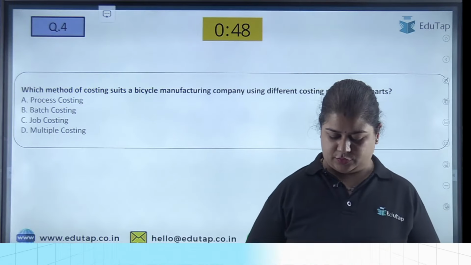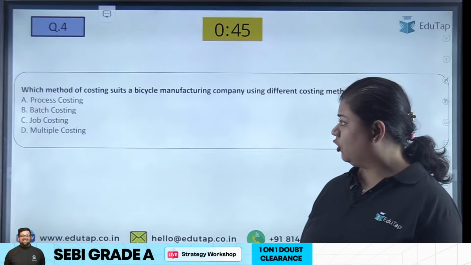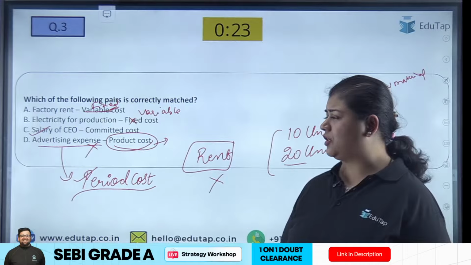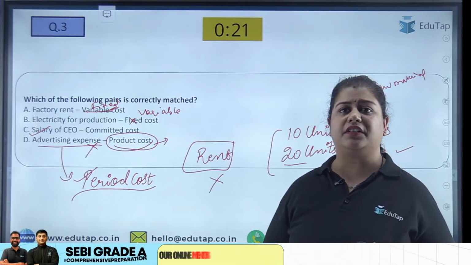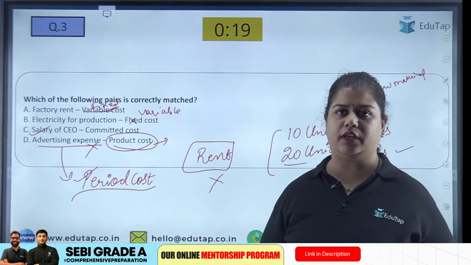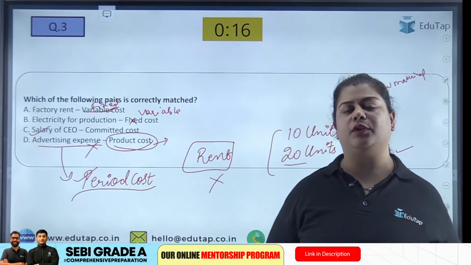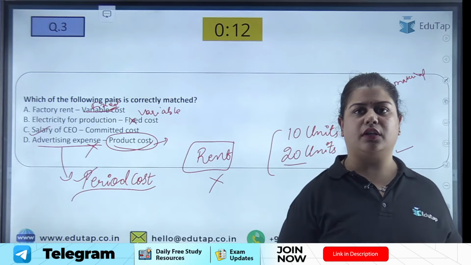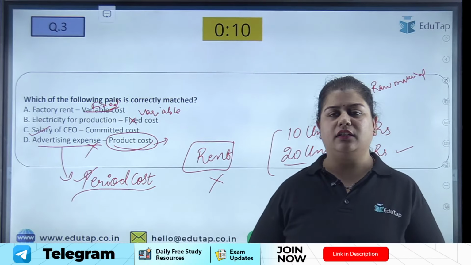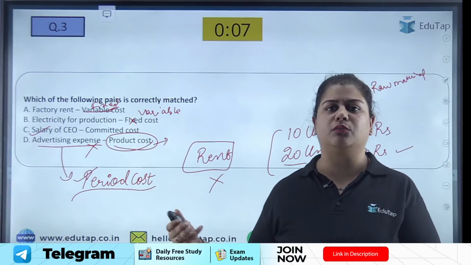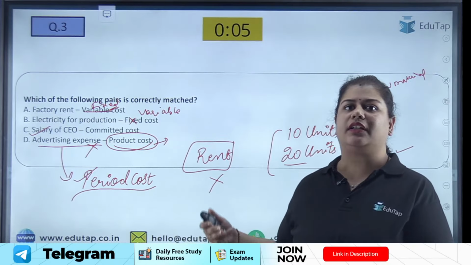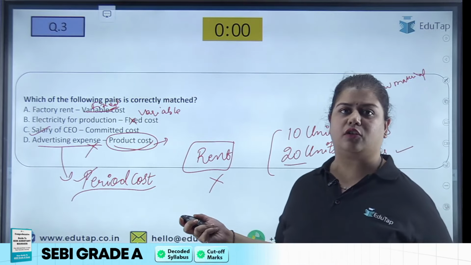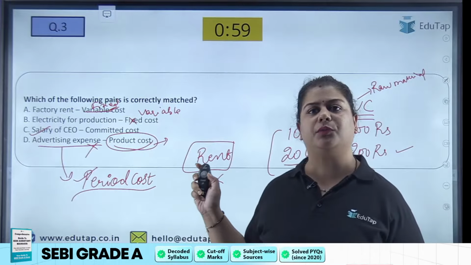There is a doubt in the previous question that says if they take production in the short run. Here, electricity for production is basically what? When electricity is used for production, when we will be producing more, we'll be using more electricity. For example, if the machine is working through electricity and we use this machine for producing more products, then the electricity will be used more. So hence here there is no concept of short run or long run. Here we are talking about electricity for production.